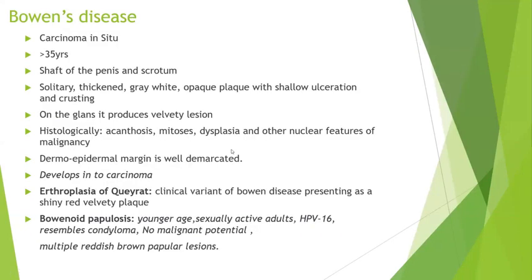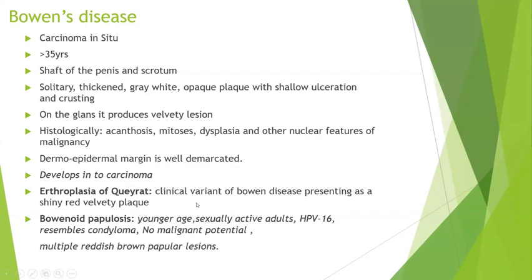Next will be Bowen's disease. As I told you, this is also associated with HPV infection. The main thing here is that acanthosis will be there, hyperkeratosis will be less, and it usually appears as a plaque, whereas condyloma acuminata is a warty growth. A plaque with shallow ulceration is the more common feature. Microscopically, you will see mild to moderate dysplasia, and mitosis with acanthosis. The dermoepidermal junction is well demarcated in Bowen's disease.